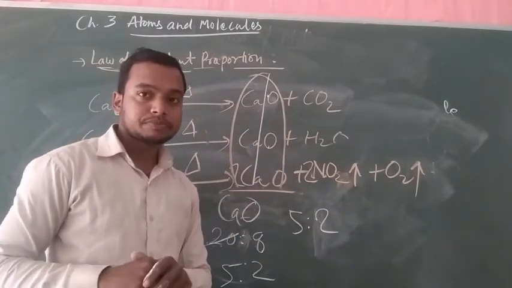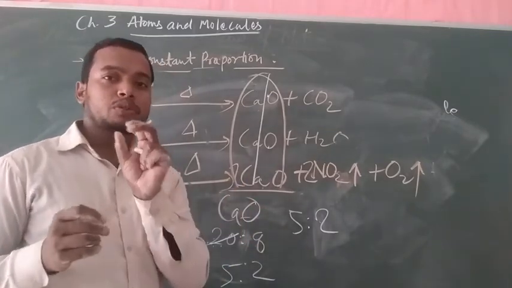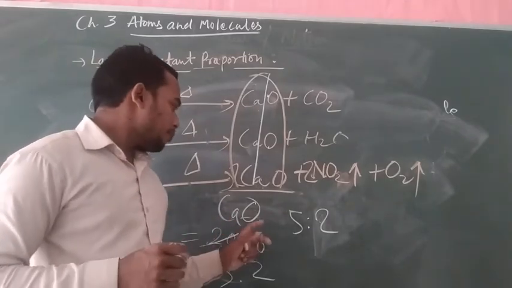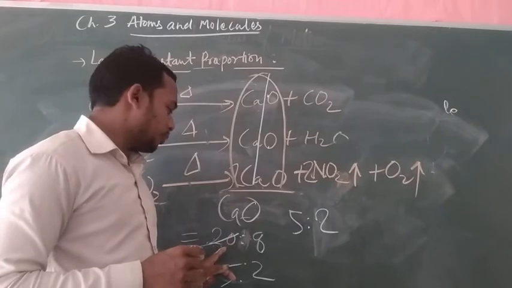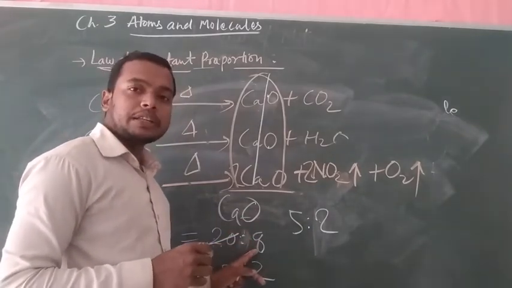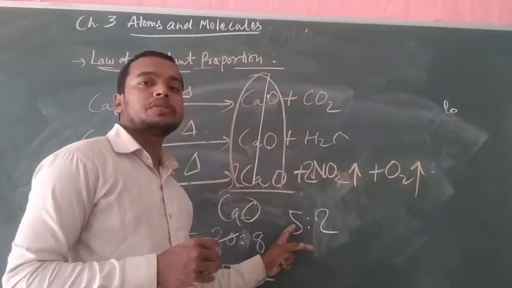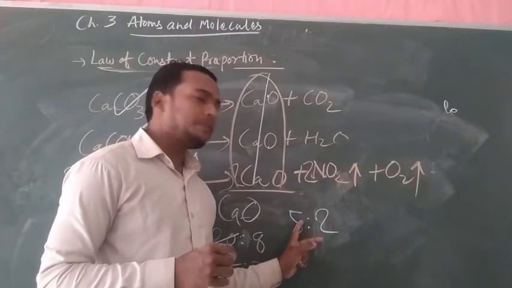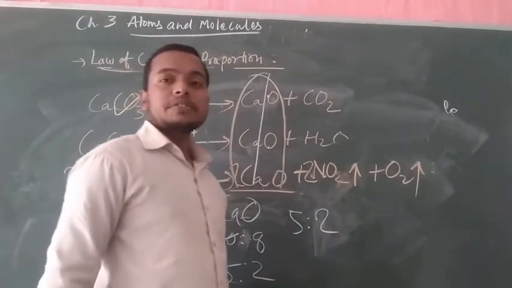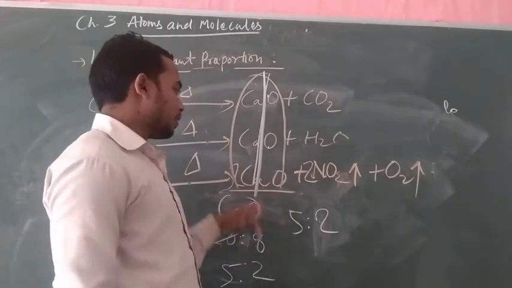Seeing the ratio of the two elements, calcium with atomic weight 20 and oxygen with atomic weight 8, after minimization we find 5 gram of calcium and 2 gram of oxygen. In all these products coming from different compounds, the ratio will be 5:2.